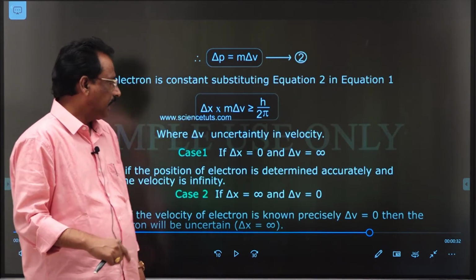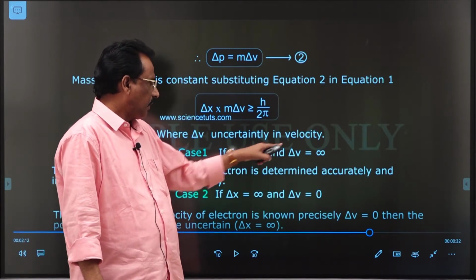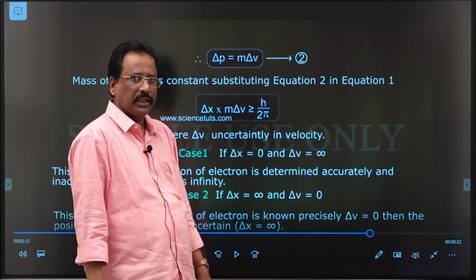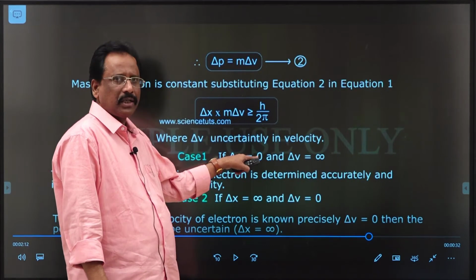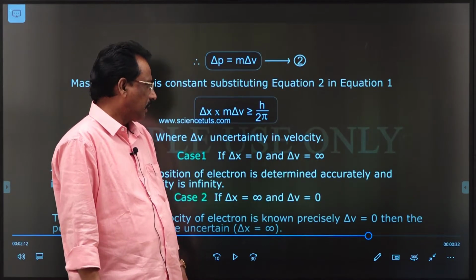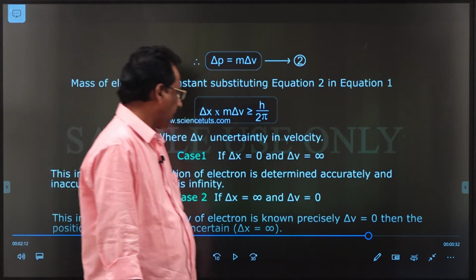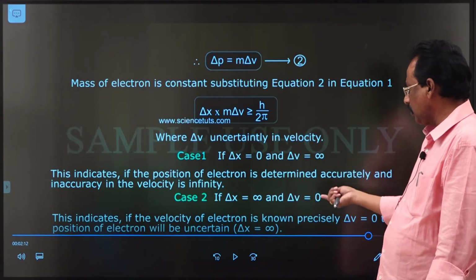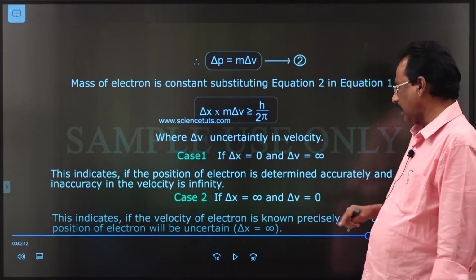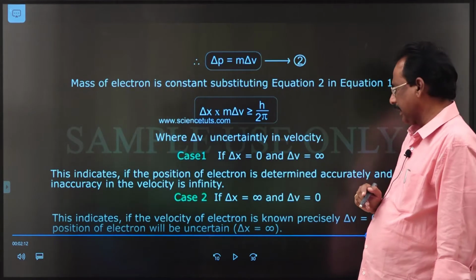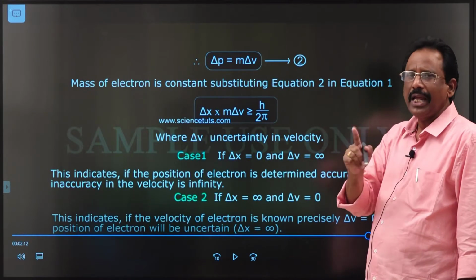That means the error in the determination of velocity of the particle like electron becomes infinity. That means certainty in one factor introduces the uncertainty in the other factor. At the same time, if one can determine the exact velocity of the particle like electron, the determination of the position of the particle like electron becomes inaccurate.